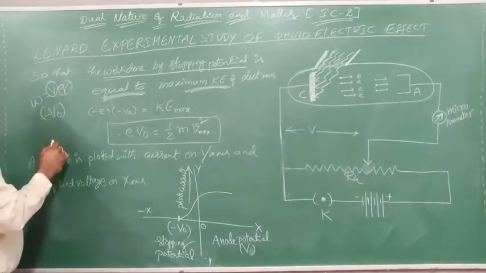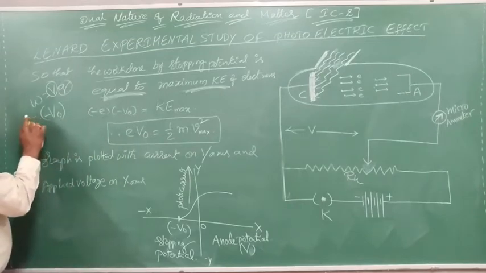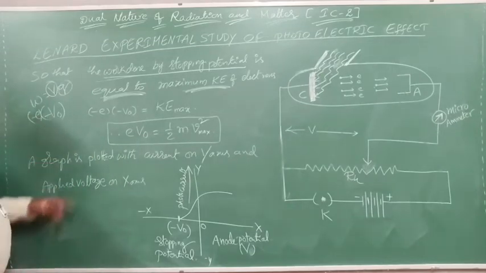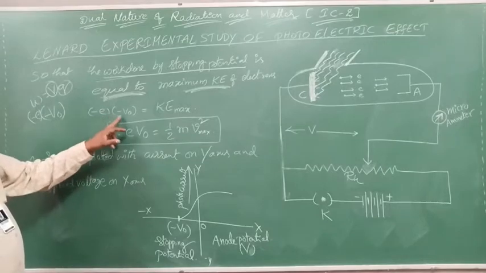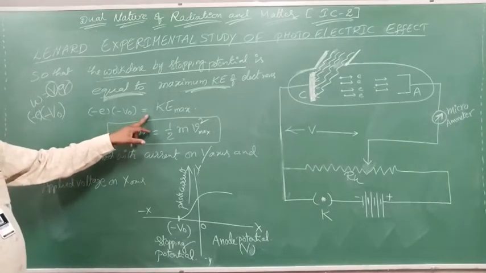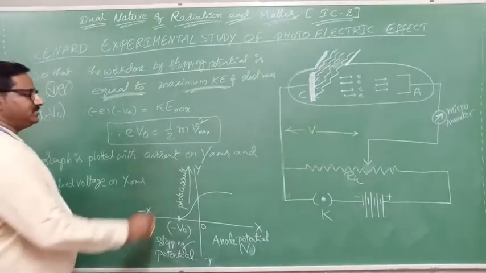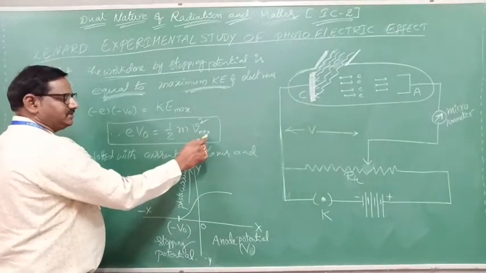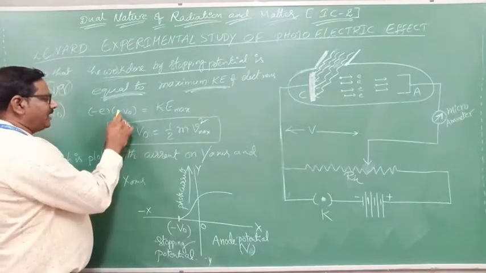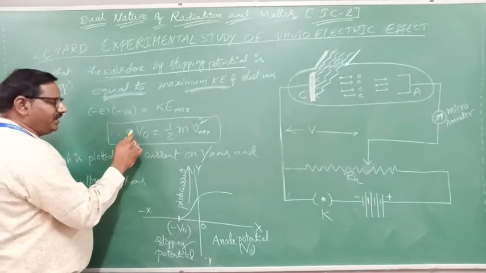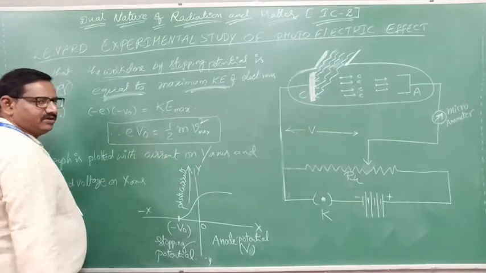And the charge is an electron, so electron means minus e. That's why I wrote minus e into minus V naught, that is equal to maximum KE. Maximum KE means half m v square maximum. So minus into minus becomes plus, so eV naught equals half m v square.